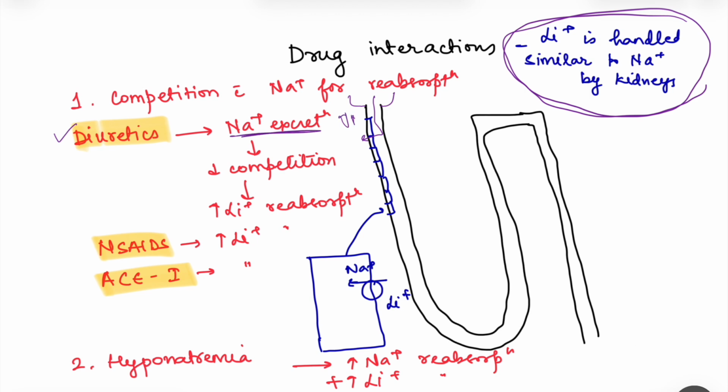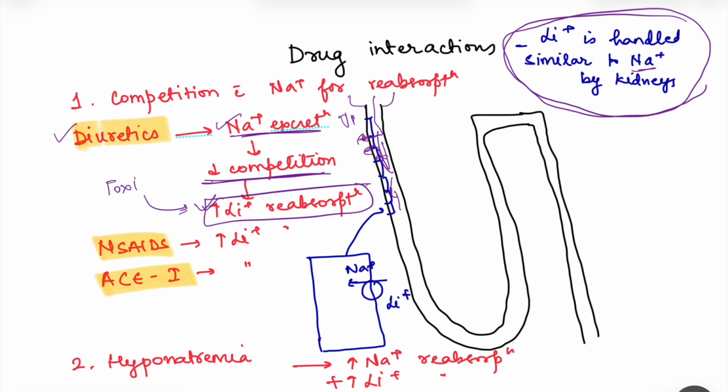Since lithium is handled similar to sodium, during this reabsorption process, it competes with sodium for reabsorption. If there is too much sodium excretion, then there is a decrease in this competition, and instead of sodium, we get an increase in the lithium reabsorption. So that is going to cause toxicity.